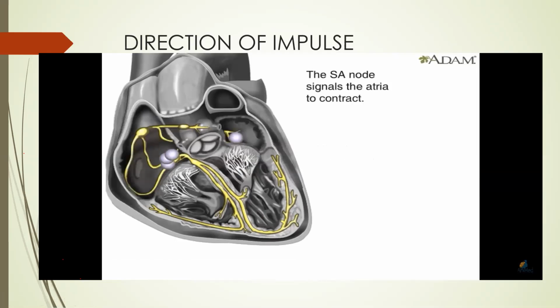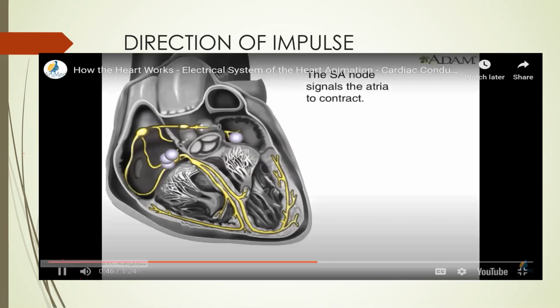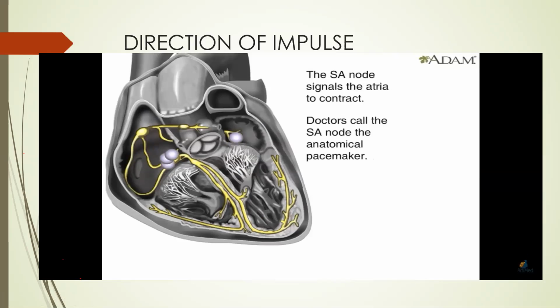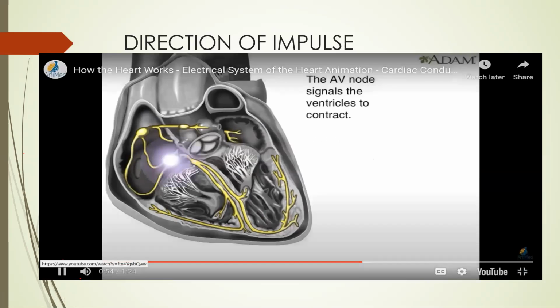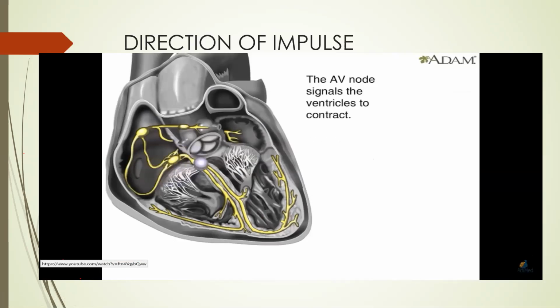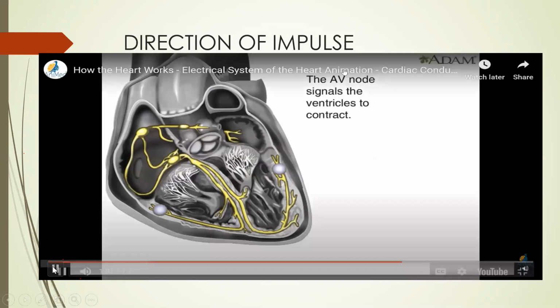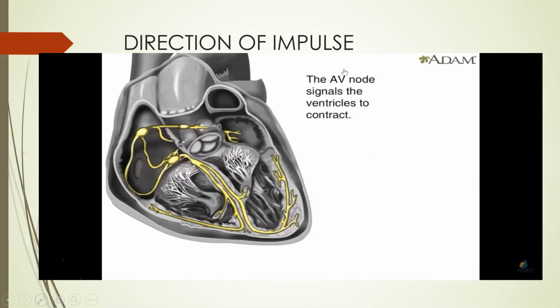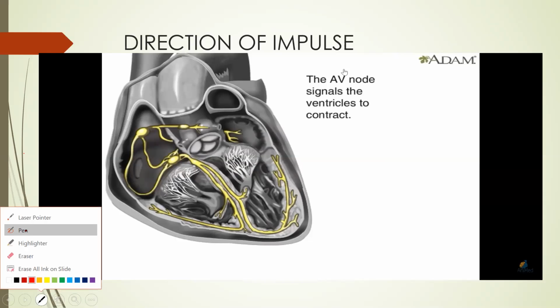SA node is starting the signal. It is going through the atria. Then see, it will go to the AV node. Then bundle of His. Then the Purkinje fibers. So this is how the direction of impulse is.